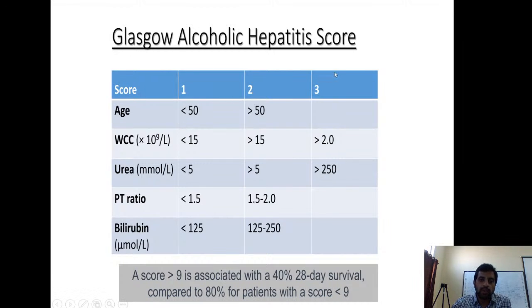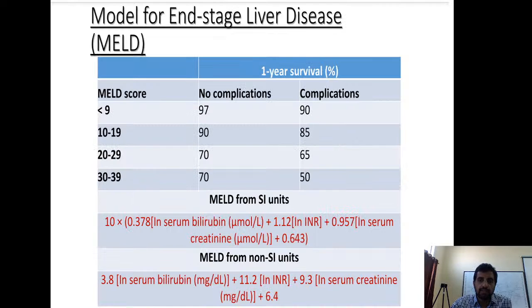Other scores are the Glasgow alcoholic hepatitis score. These are urea, PT ratio, bilirubin, WBC counts, age. All these are considered, and you give a score for each of these. If it is more than 9, it is associated with short survival, and you can treat this with steroids. This is another scoring mechanism. And as we know, the MELD score, model for end-stage liver disease. This can be used for chronic disease or acute disease. It helps in identifying the short-term survival in any of these patients. So if the MELD score is more than 18, those patients also get benefited by your steroid treatment.